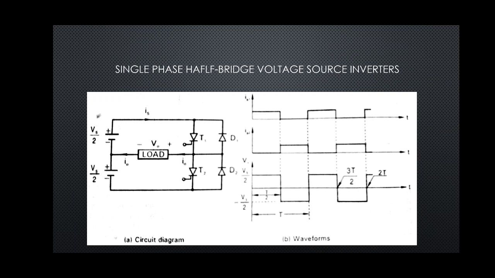When T2 is conducting, output voltage is negative. Thus we get both the voltages, positive and negative. In this way DC is converted into AC. But the main disadvantage of this circuit is that we require a 3-wire supply, which is difficult to get.